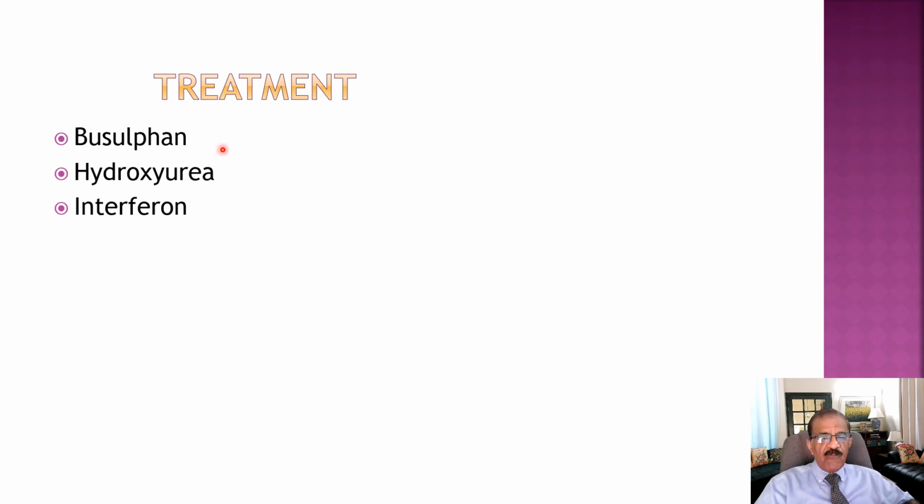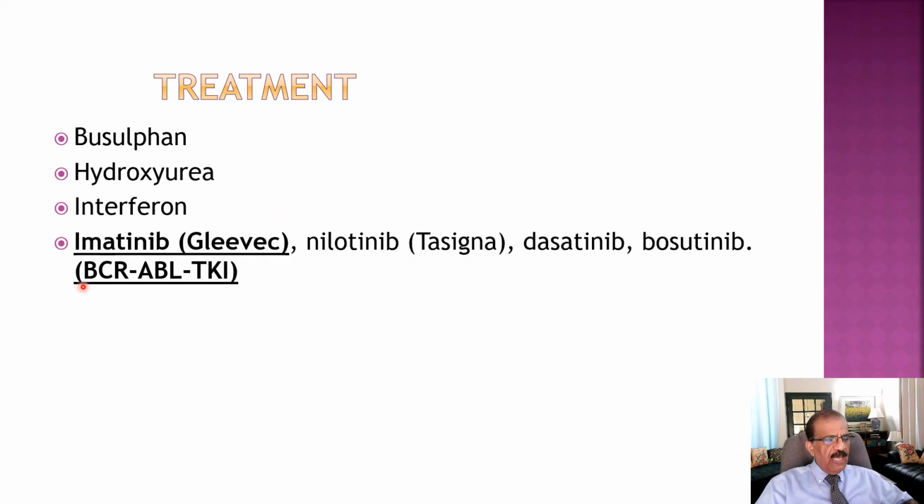This is all historical, but then after the better understanding of the disease, the historical treatment came in, which actually revolutionized the outcome of the disease. And this medicine was called imatinib. Imatinib is a tyrosine kinase inhibitor, precisely a BCR-ABL tyrosine kinase inhibitor.